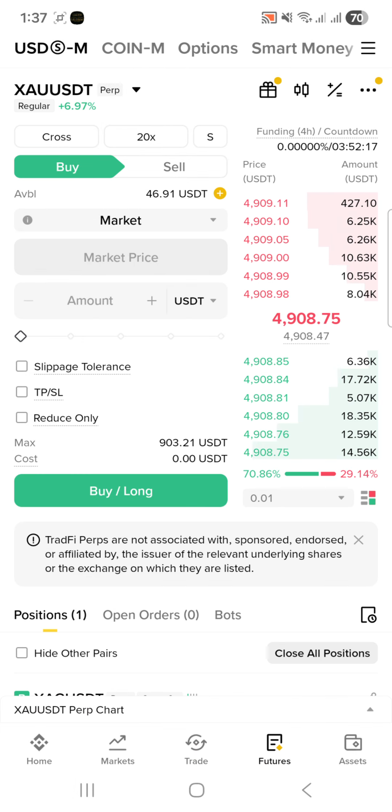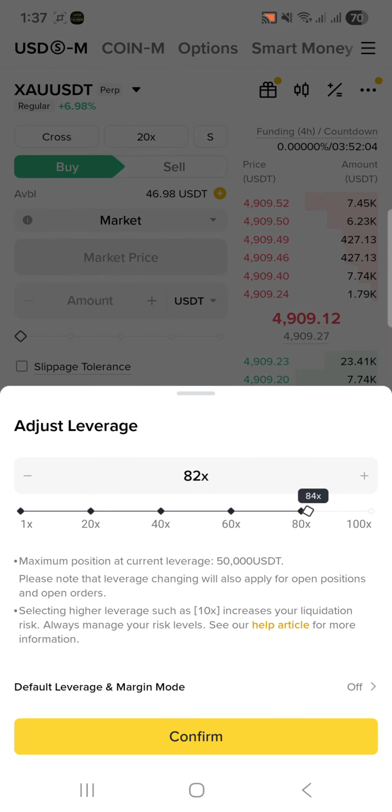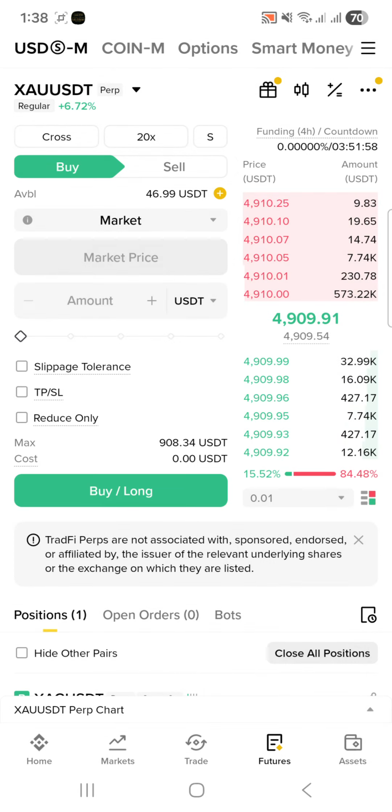So you can click on this ZAU, and you can now either open a long position or a short position for this coin. The leverage option for this is available up to 100x. But I prefer to use leverage between 5x to 10x to manage the risks. Then simply you can open any long position on this.